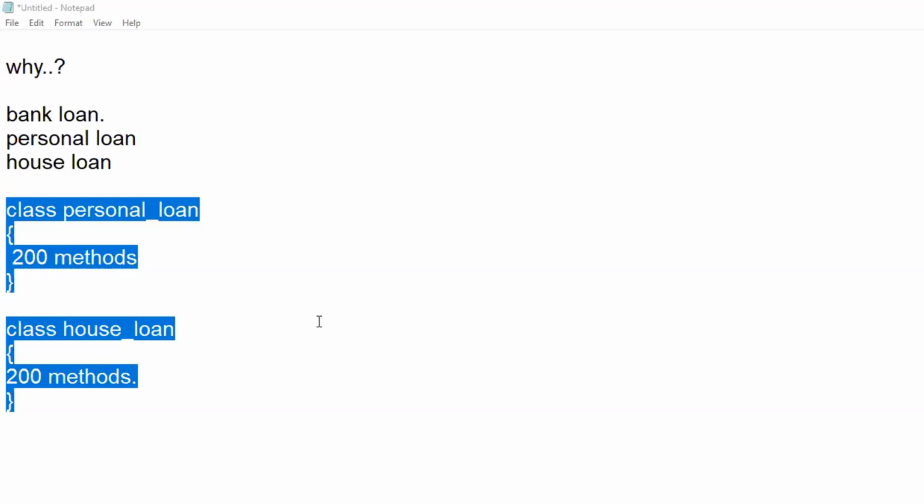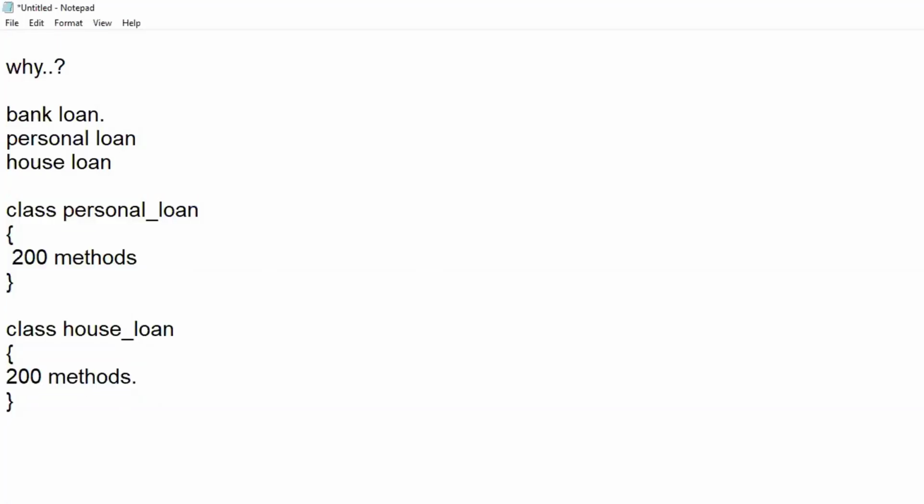So after developing 400 methods with respect to both types of loans, I came to know that out of these 400 methods, be clear with the scenario, so later we can relate how this scenario can be overcome with the concept of inheritance.